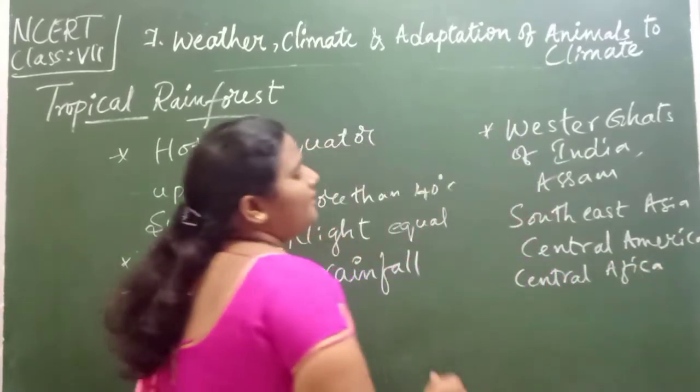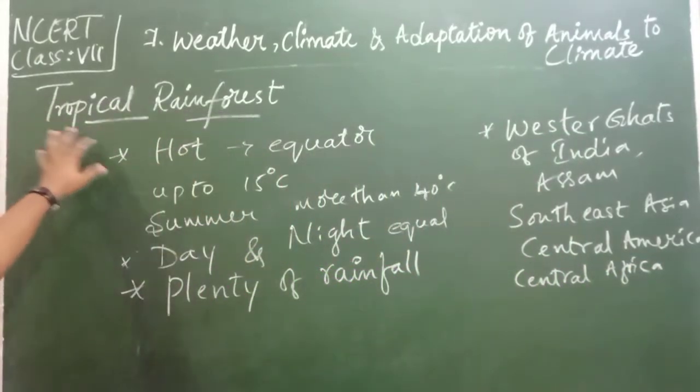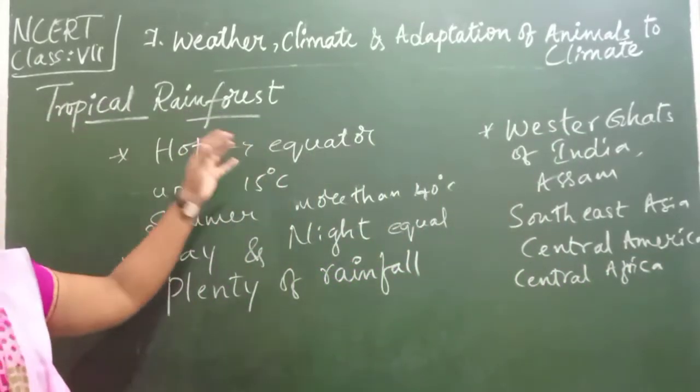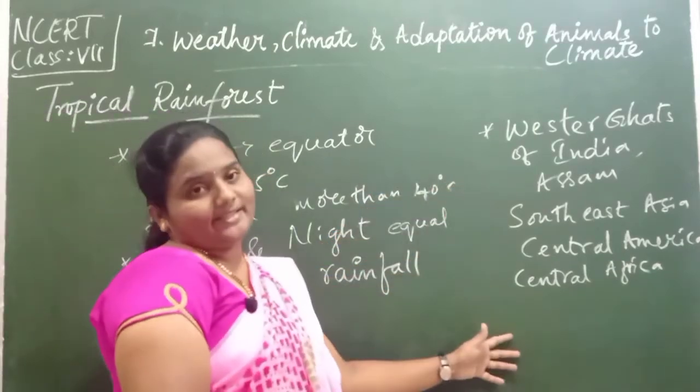You can find tropical rainforest climate in these places.